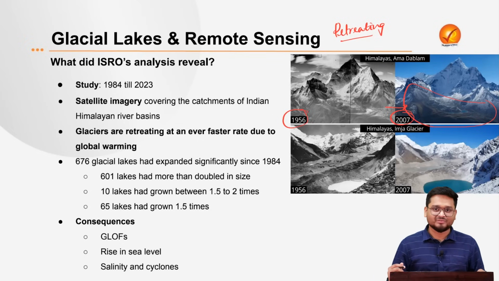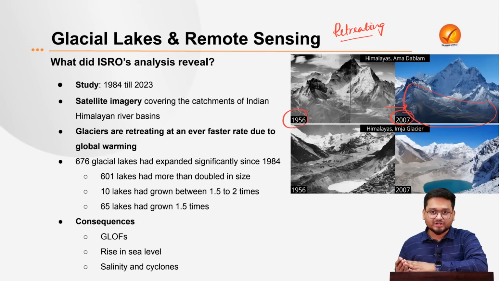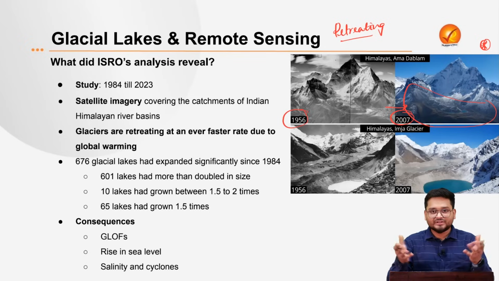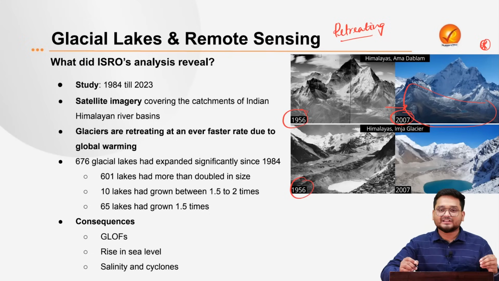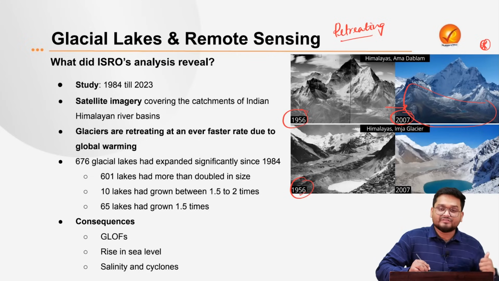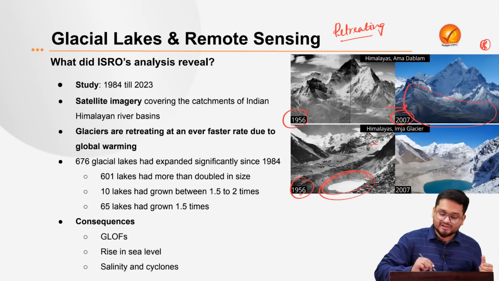And where did the snow go? Obviously, the snow converted into water due to global warming, and these formed glacial lakes surrounding the region. Also, you can see in this image, directly at the glacier site, in 1956, at the moraine site, it was full of ice. But in this part you can see a lake has formed.